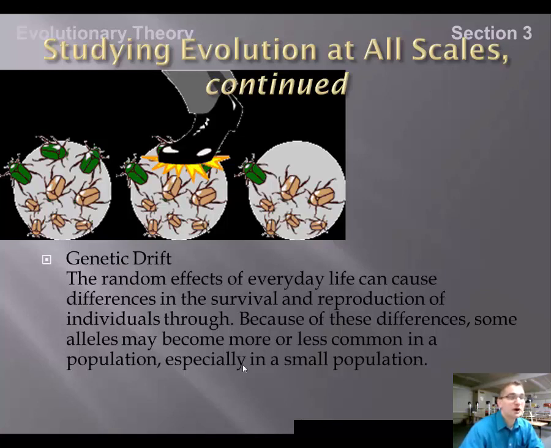So it might just be that you walk around with a fly swatter and you start swatting all of them that you see. So the random effects of everyday life can cause differences in the survival and reproduction of individuals. Because of these differences, some alleles may become more or less common in a population. You're not being very particular about which ones you're killing, you're just killing them all. That's genetic drift. Their population is going to change based on what you did.